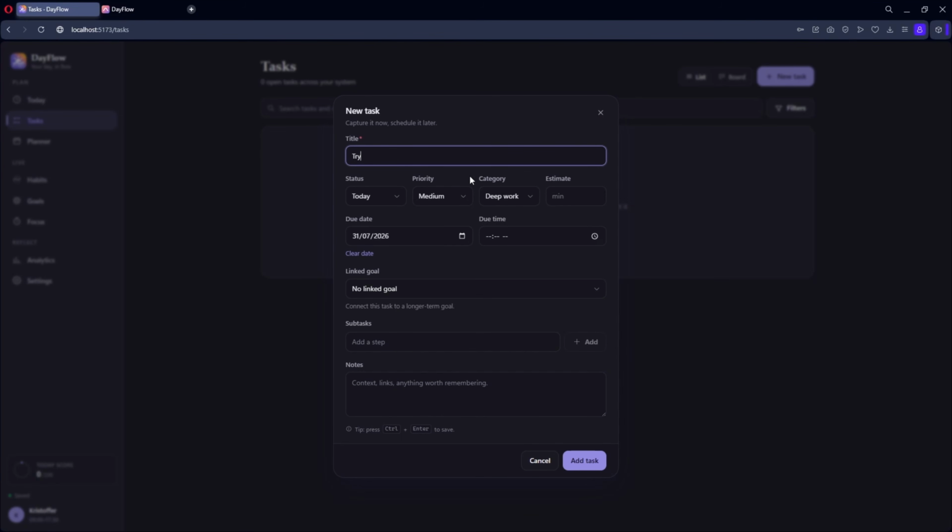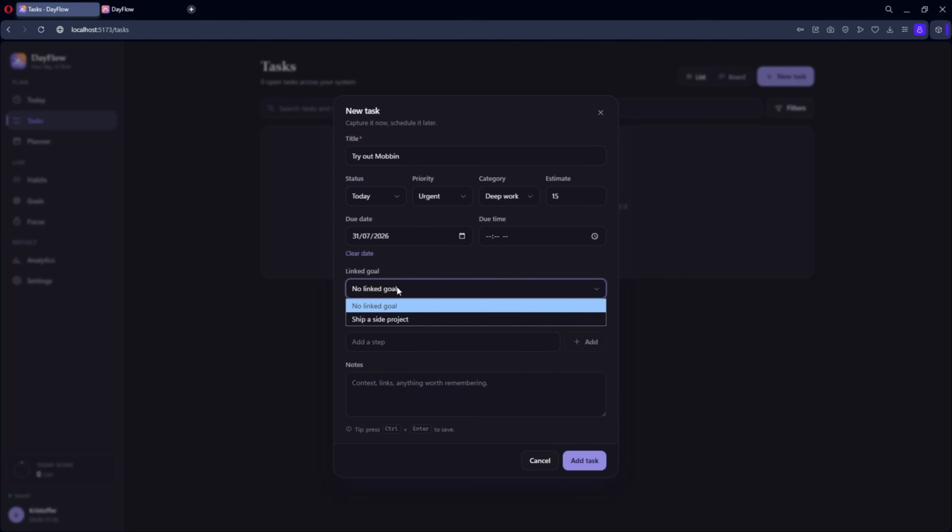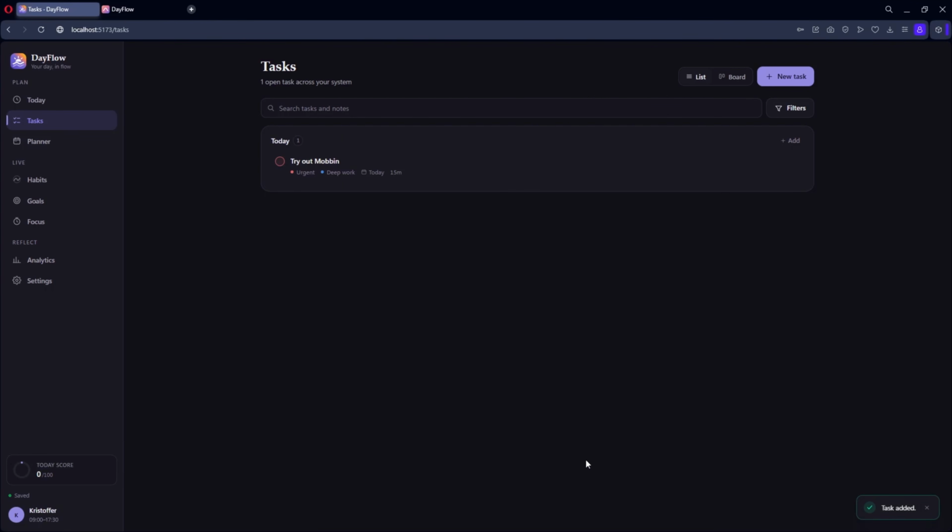I'll start by creating a new task. The form is very similar to Fable's. I can add a title and description, then choose the status, priority, category, due date and time. And there are also some more detailed options near the bottom, like adding subtasks and connecting the task to a goal. So I'll make this a high priority work task, set it for today and add it, and there we go. The task appears immediately.